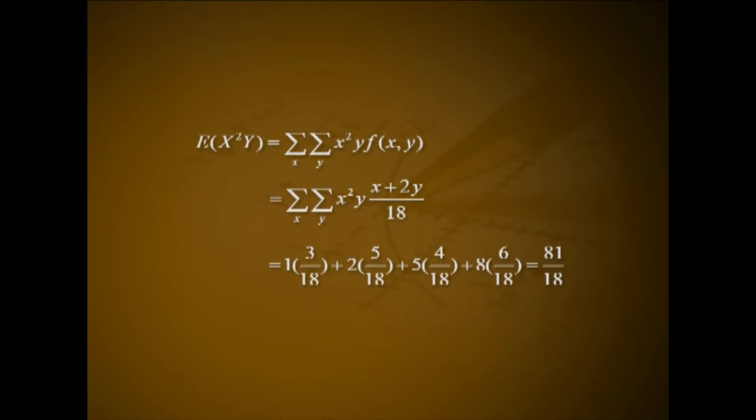Problem 1. Let x and y be two random variables with joint PMF f of xy equal to x plus 2y divided by 18 for x equal to 1, 2, y equal to 1, 2. Find expectation of x square y. Solution. Expectation of x square y equal to summation over x, summation over y, x square y into f of xy. That is equal to summation over x, summation over y, x square y into x plus 2y divided by 18. That is equal to 1 into 3 by 18 plus 2 into 5 by 18 plus 5 into 4 by 18 plus 8 into 6 by 18, that is equal to 81 divided by 18.